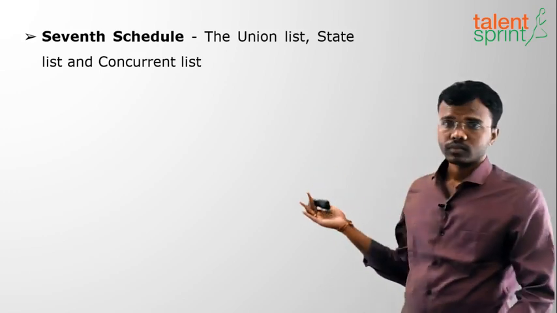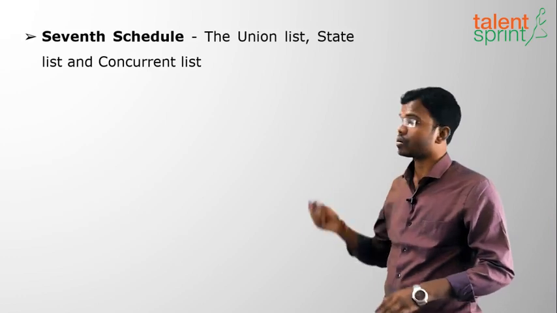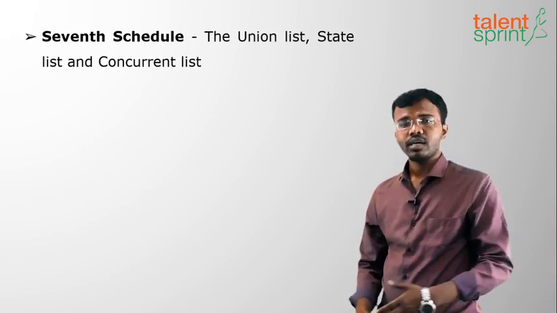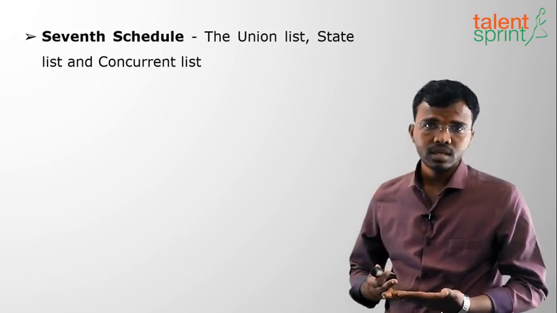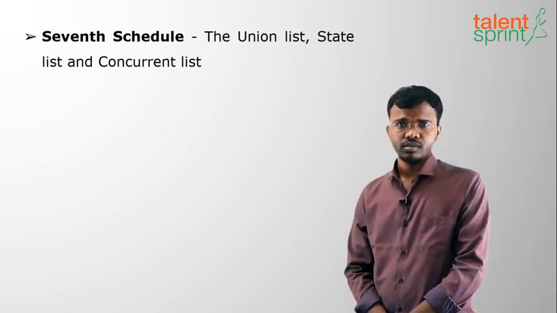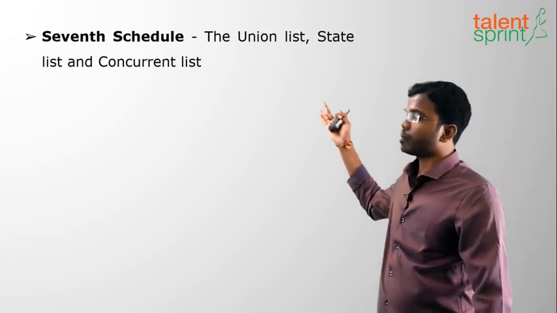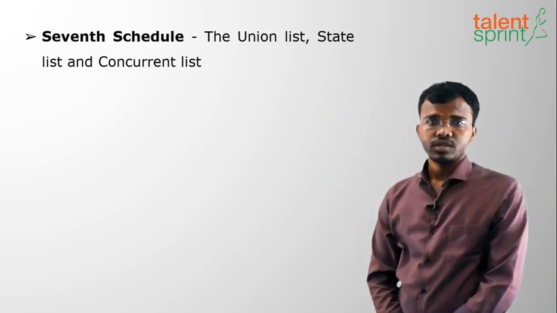On the concurrent list, both union parliament and state legislature have powers to make laws. If any item is not mentioned in these 3 lists, it comes under residuary powers, which we have already seen in the previous sessions. That comes under the union parliament. So these 3 lists are mentioned in the 7th schedule.